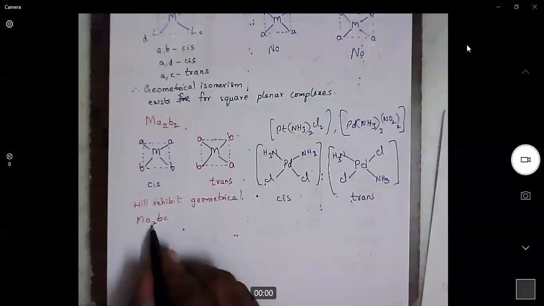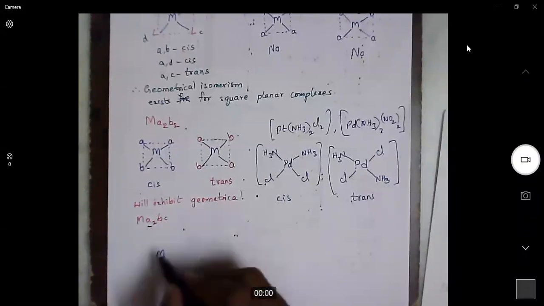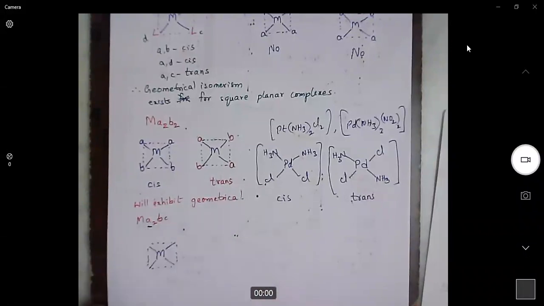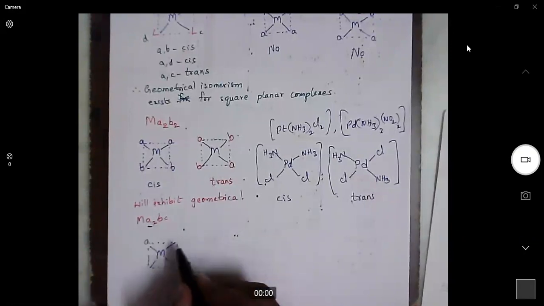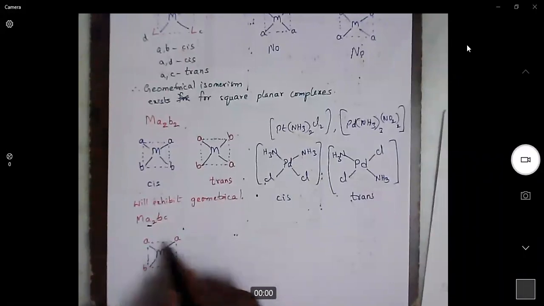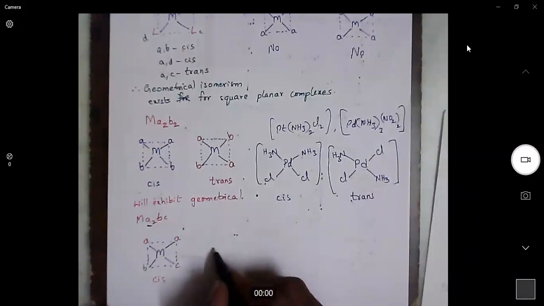Here, in MA2BC, we have two same ligands. Now we need to check whether these can be placed cis and trans or not. That is the only thing. If you have MA2, two same ligands, then we can check whether they can be placed cis or not. Yes, A and A are placed adjacent to each other. So this is a cis complex.